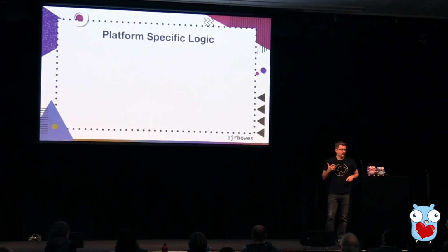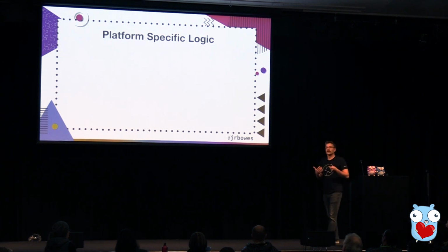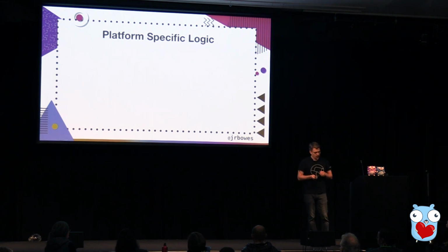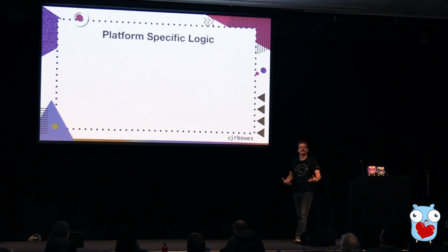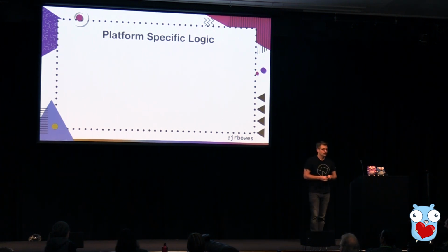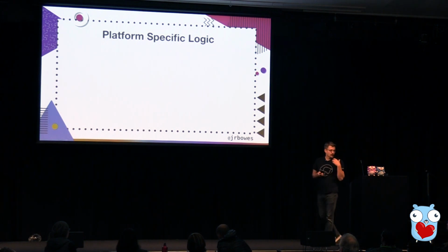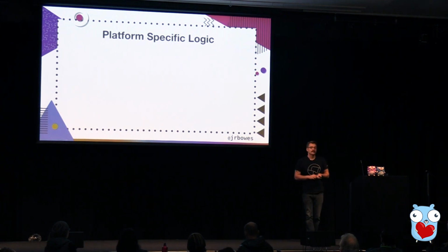But there are cases when you do want to do some platform-specific logic, where you do want to have some differences between where you're distributing. And that typically comes down to cases where you're interfacing with the operating system or with the architecture. So one of my favorite examples of this is actually from the crypto X509 package in the standard library.